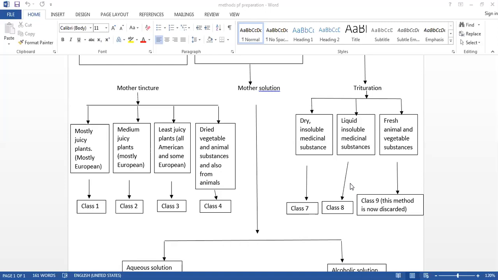The examples are Anacardium from the vegetable kingdom, Agaricus, and nosodes can also be prepared by this method, and animal origin substances we can prepare.